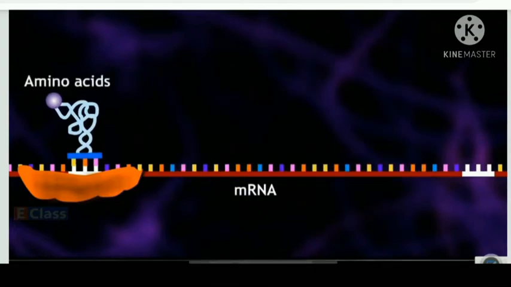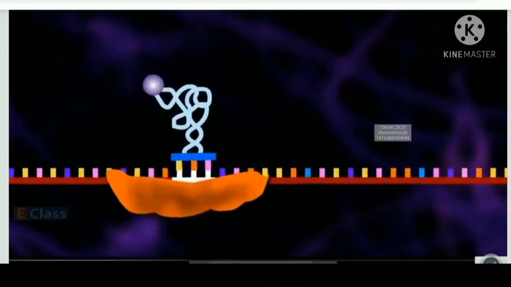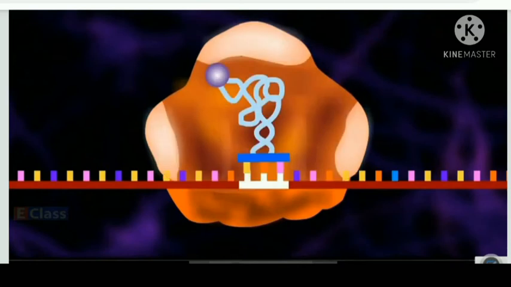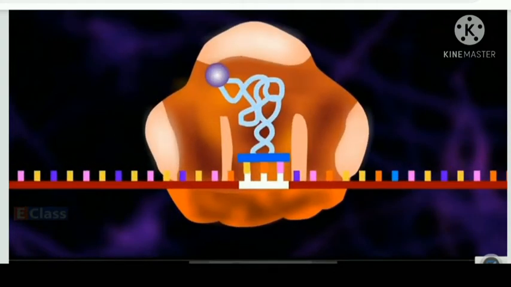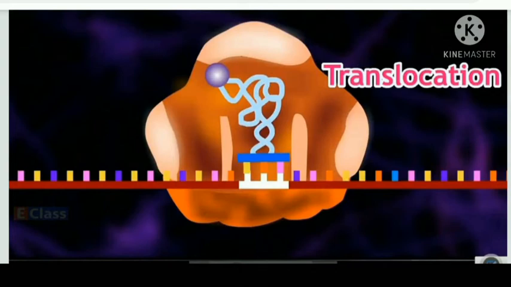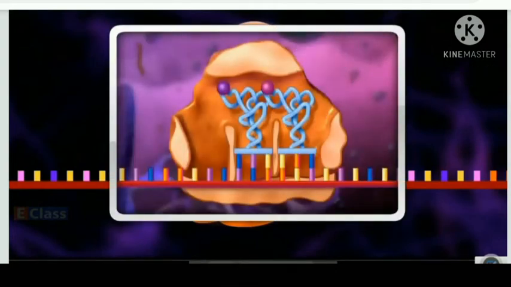The amino acids brought in by tRNA are bonded together by peptide bonds with the help of rRNA. During this process, the ribosome keeps on moving from one end of the mRNA to the other end by the distance of one triplet codon. This is called translocation. Many such chains come together to form complex proteins. These proteins control various functions in the body of living organisms and their appearance too.